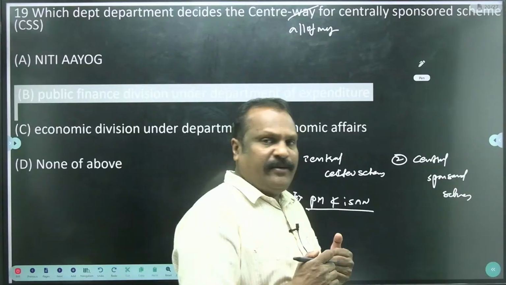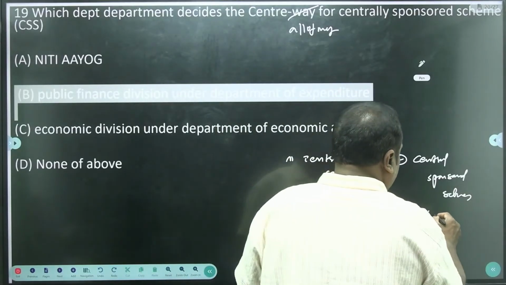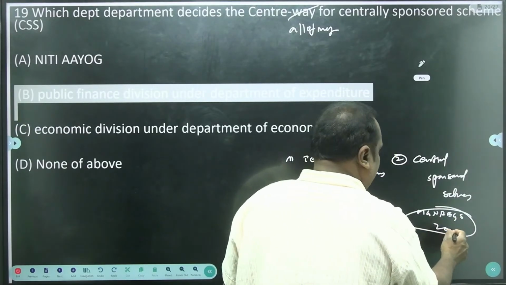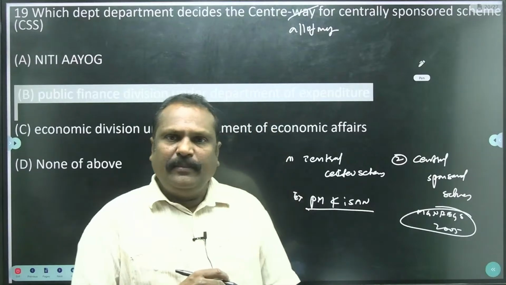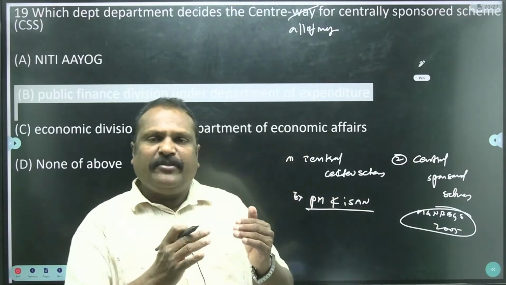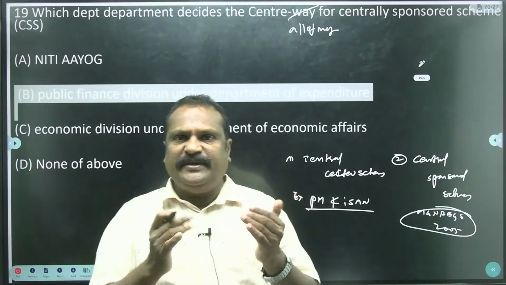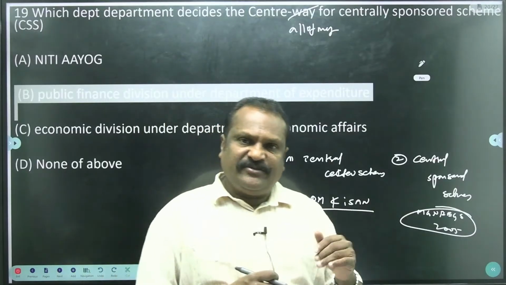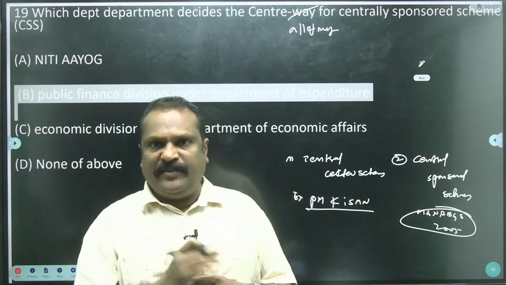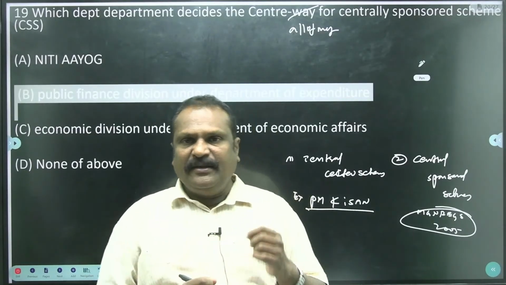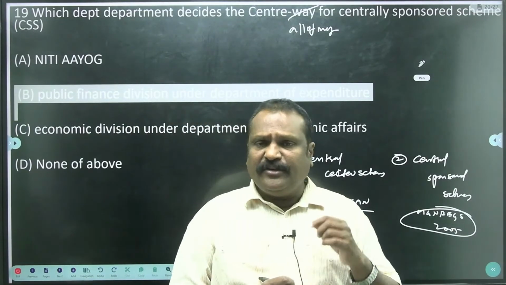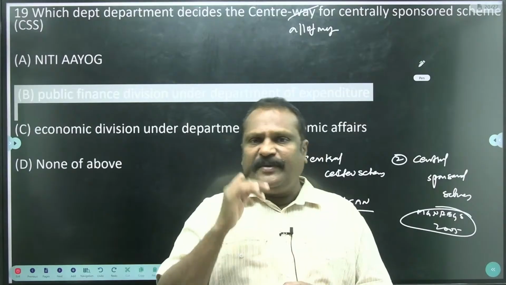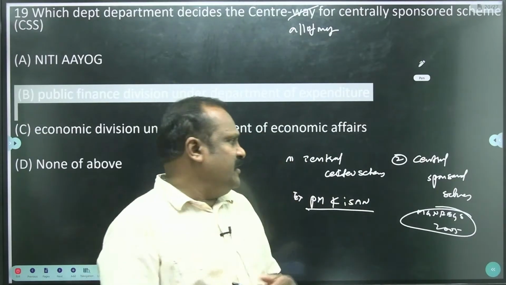Whereas in a central sponsored scheme, for example, the Mahatma Gandhi National Rural Employment Guarantee Scheme, MGNREGA 2005 Act, the funds are allotted by the central government as well as the state government. Both participate in implementing this program. Some states get 75%, some 25%, some 10% from the central government and 90% from the state. Some states get 90% from the central government and 10% from the state government. These are the central sponsored schemes.